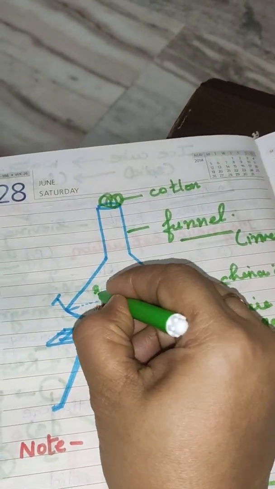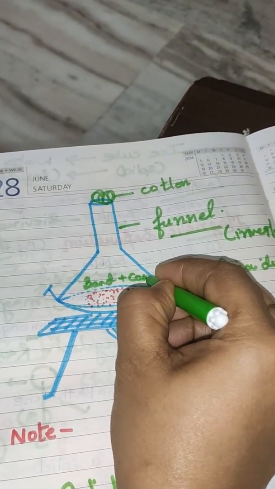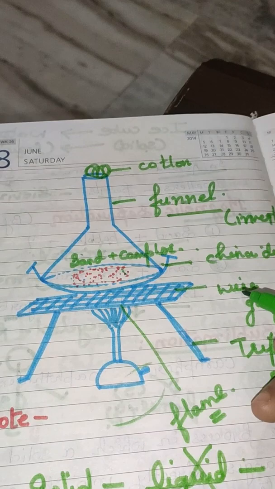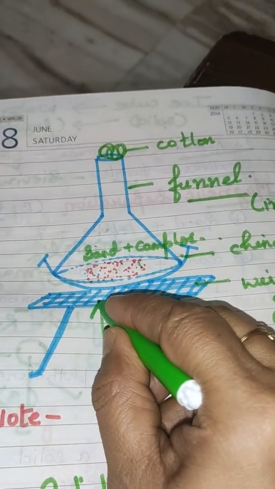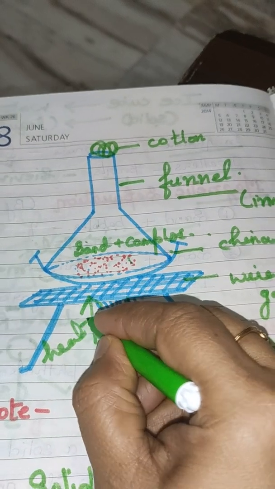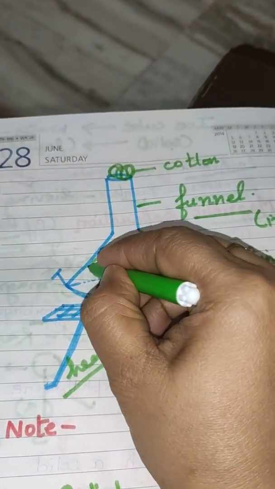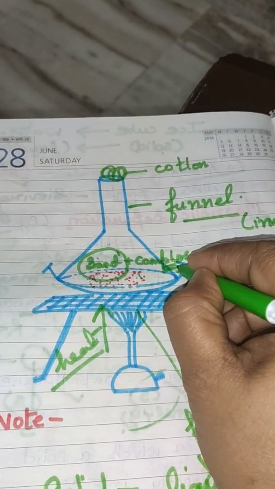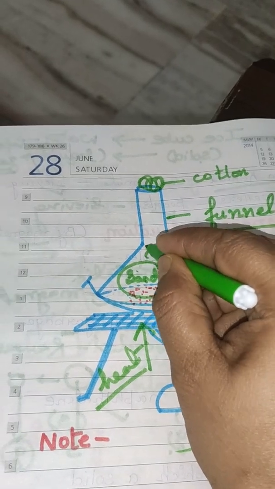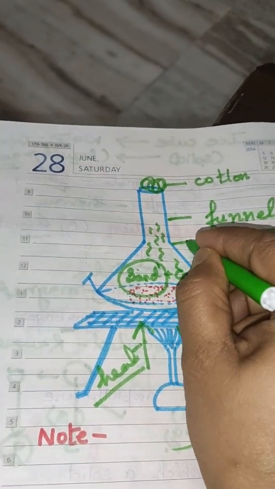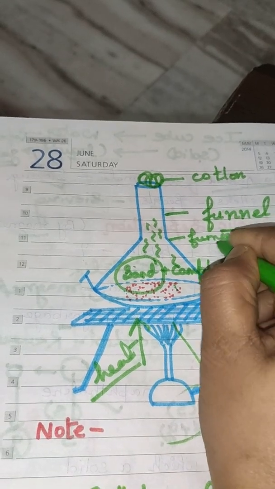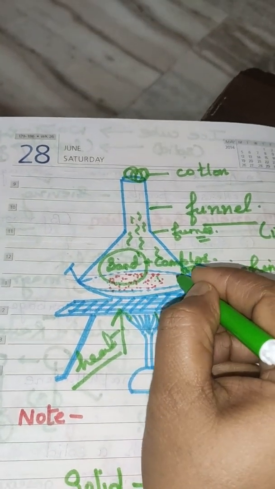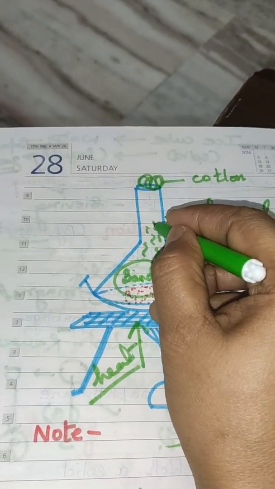Now one mixture is kept here. Which mixture? Sand plus camphor. Both are in solid state. Sand is in solid state. Camphor is also in solid state. Now what happens? When we supply heat to the mixture, the sand will not show any change. But the camphor, which is in solid state, starts producing fumes on heating. These are the fumes of the camphor. And after some time, all the camphor which was present in the sand changes into fumes.